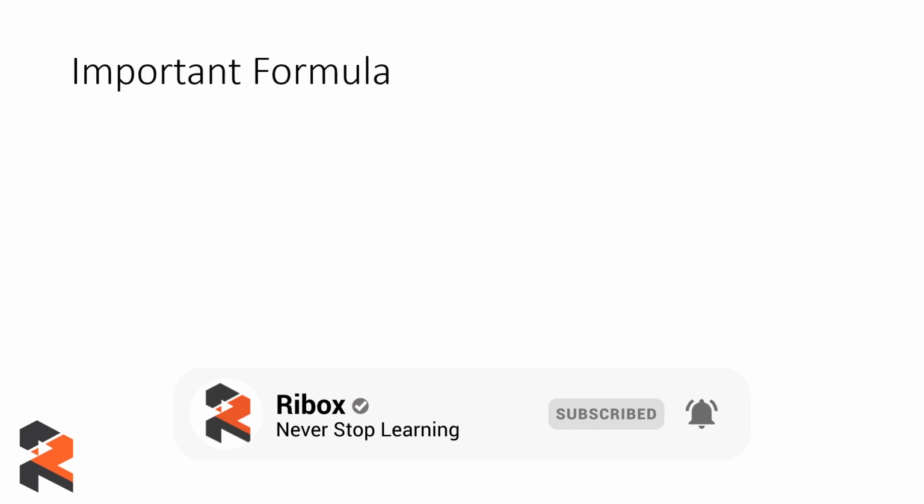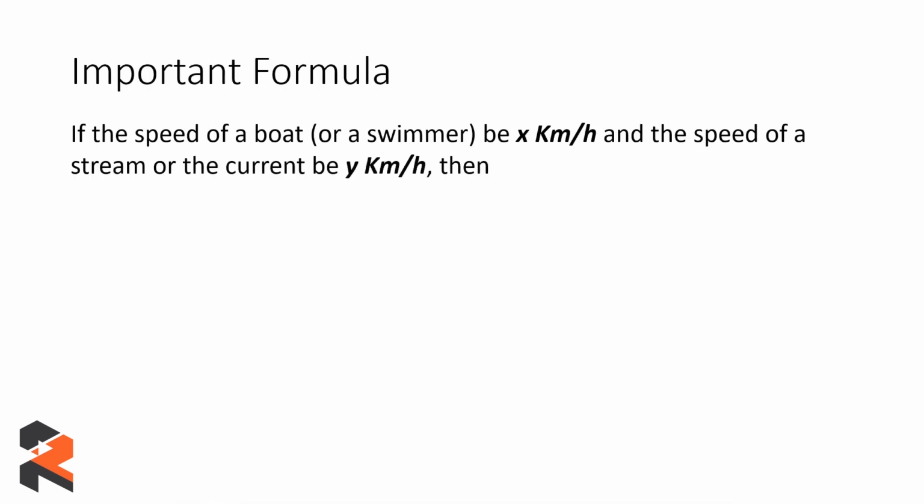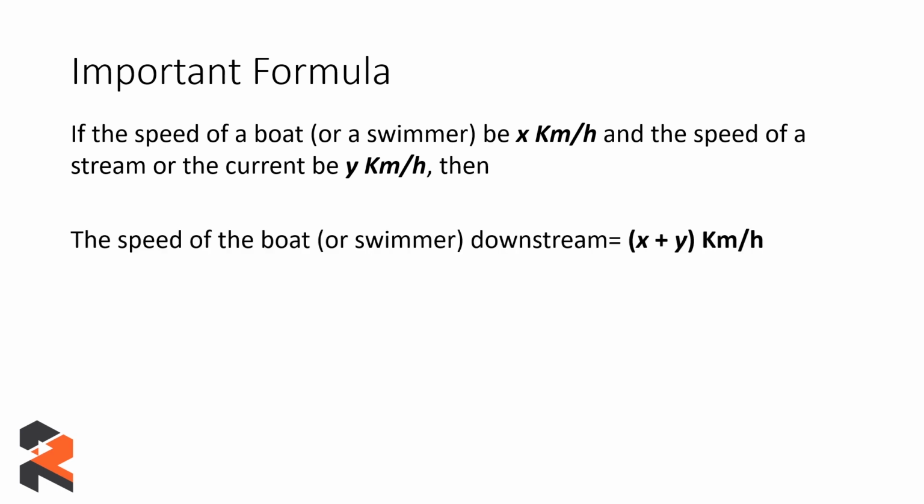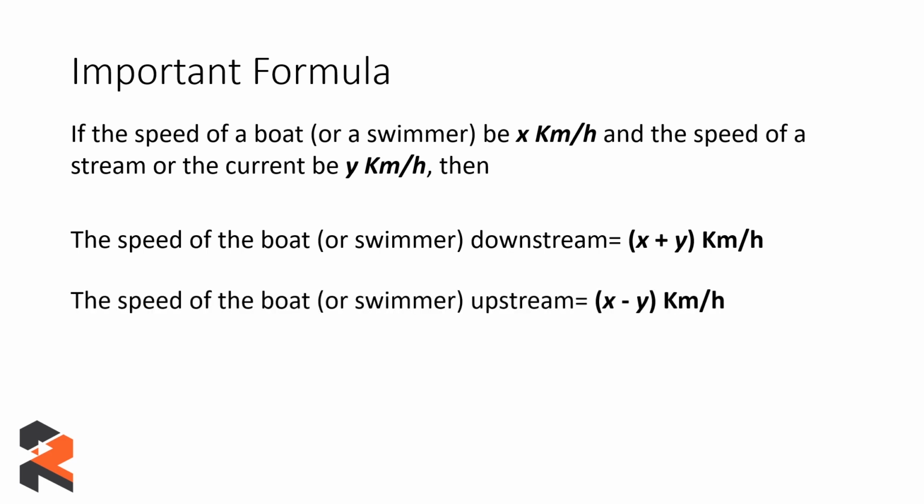Now we look at some of the basic formulas. If the speed of a boat or a swimmer is x kilometer per hour, and the speed of the stream or the current is y kilometers per hour, then the speed of the boat downstream will be given by x plus y kilometers per hour. So basically the speed of the boat and the speed of the river add up to give you the resultant speed, and the speed of the boat upstream will be given by x minus y kilometers per hour. Now let's look at an example which follows the same formula.